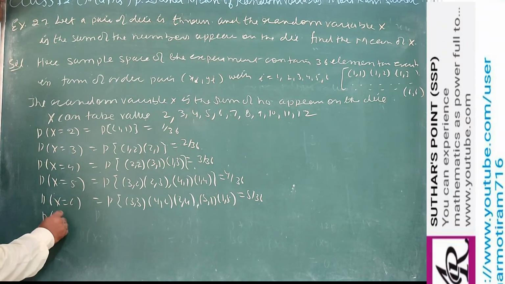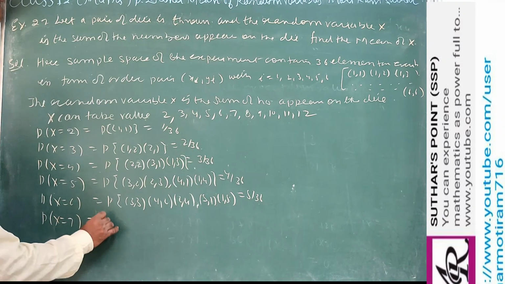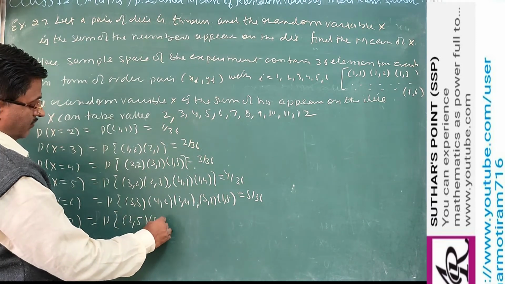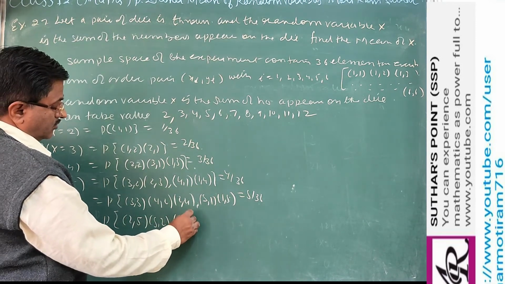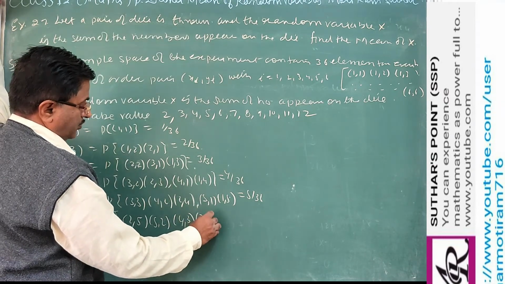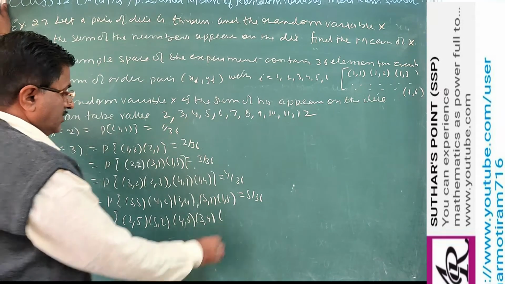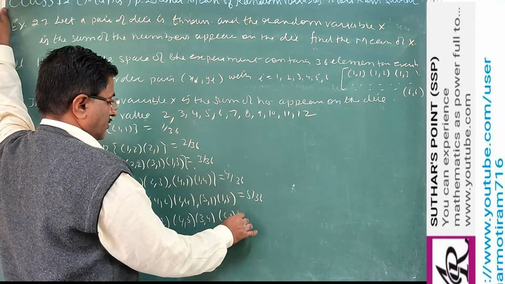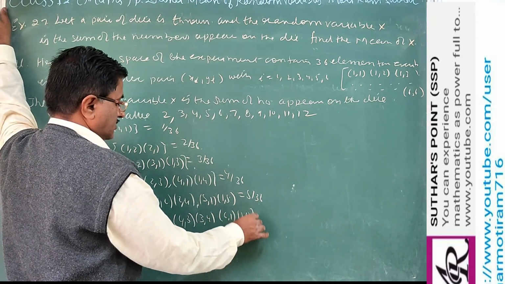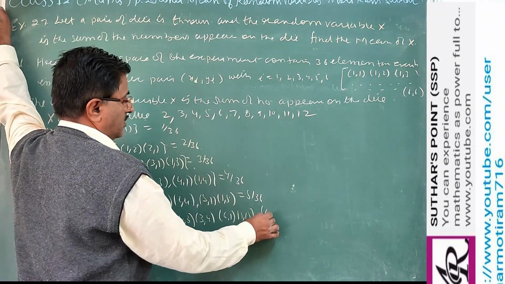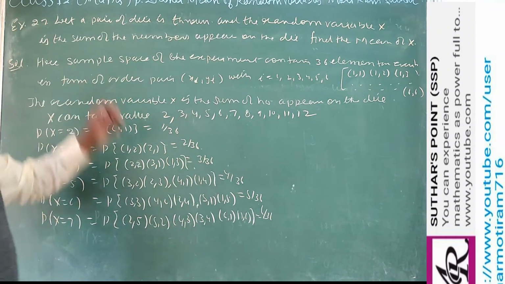In this way also X equal to 7 you write. 2 5, 5 2, 4 3, 3 4, and 6 1, 1 6. So 1 2 3 4 5 6. So 6 upon 36. Correct.